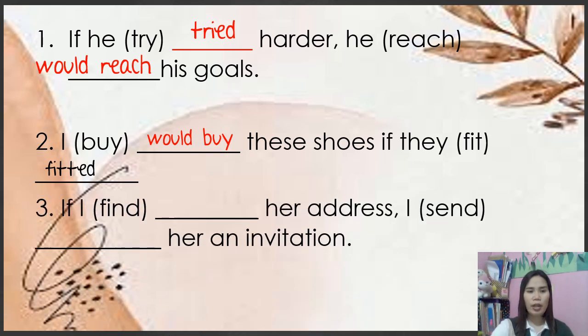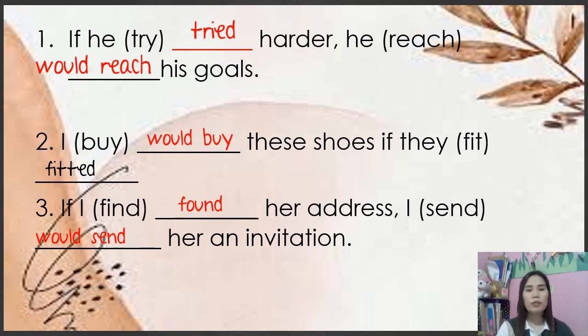Alright, so next we have if I find, so here in the if clause we have to use the simple past. So if I found her address, the main clause would become would send. Okay, so that is would send. If I found her address, I would send her an invitation.